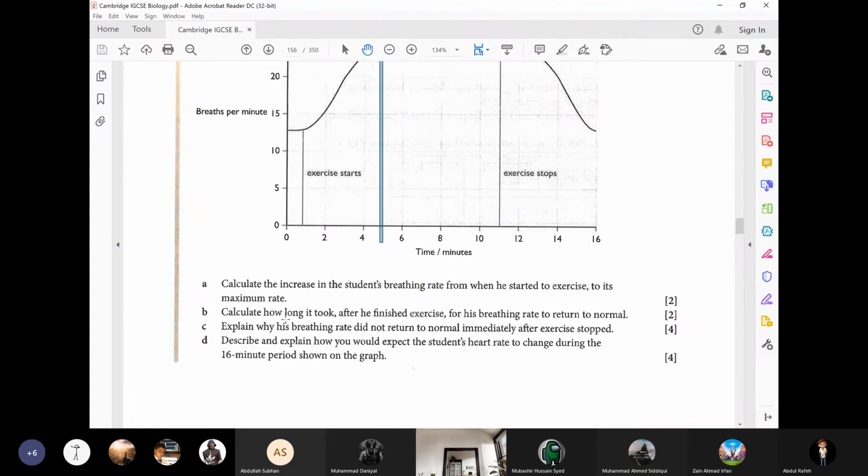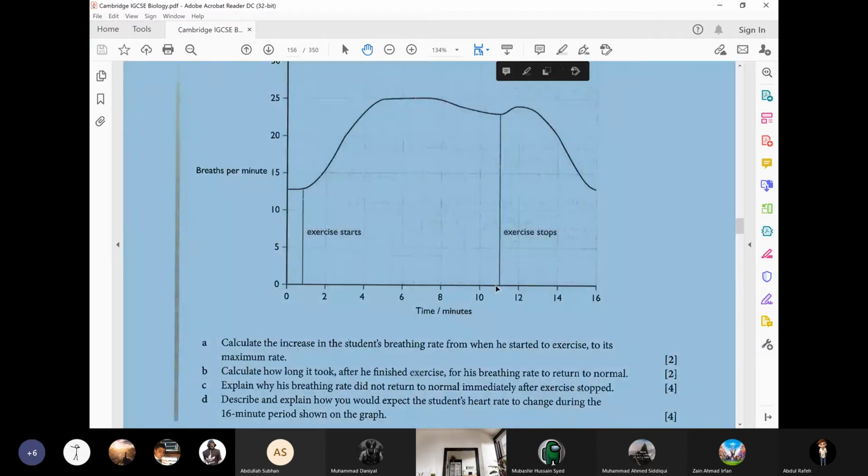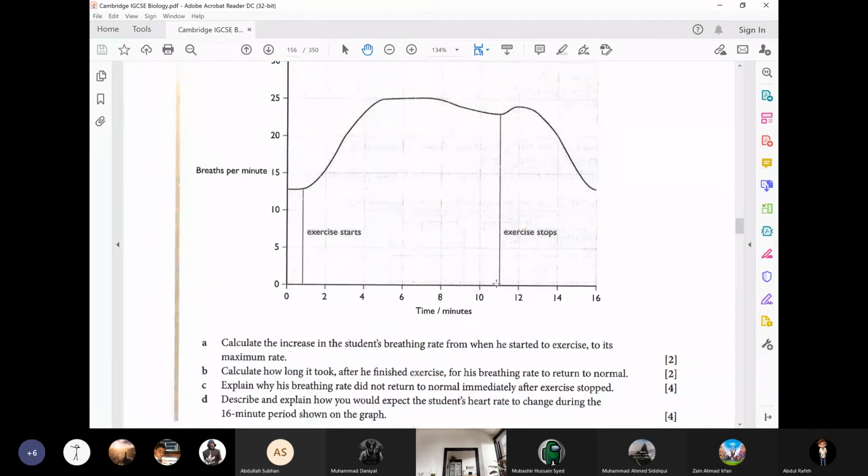Next one: calculate how long it took after he finished exercise for his breathing rate to return to normal. Look here, he stopped the exercise at the 11th minute, and this is the 16th minute when it returned to normal. So 16 minus 11 is 5. It took 5 minutes for the breathing to become normal.